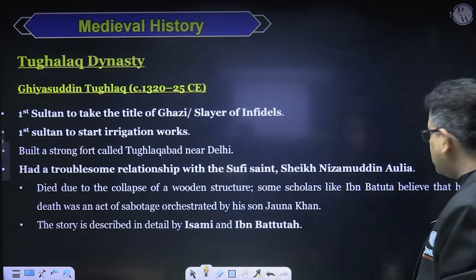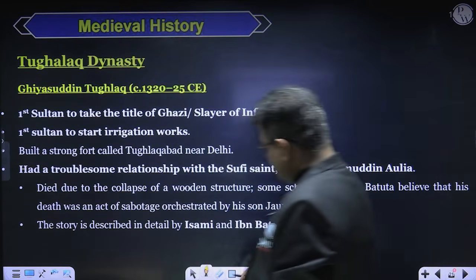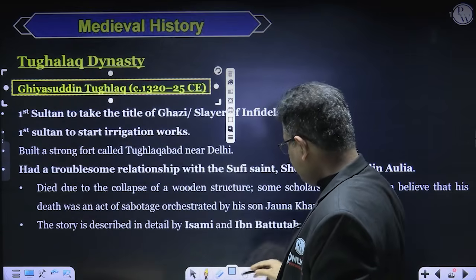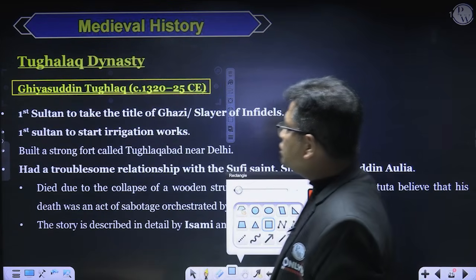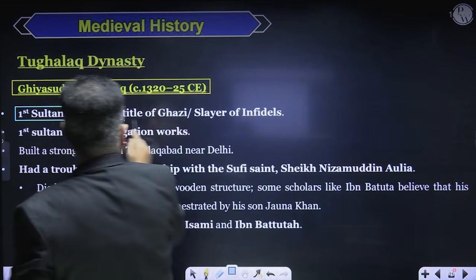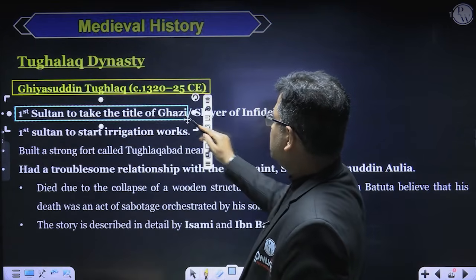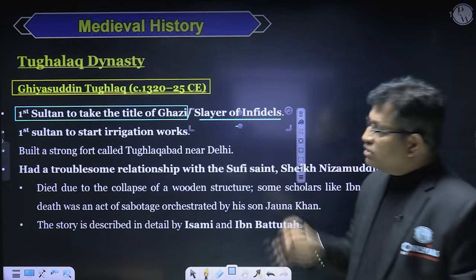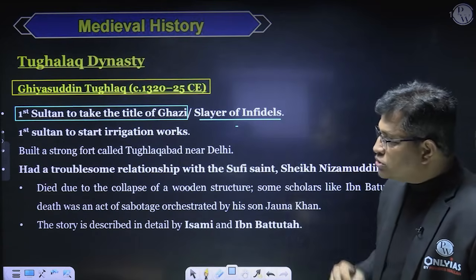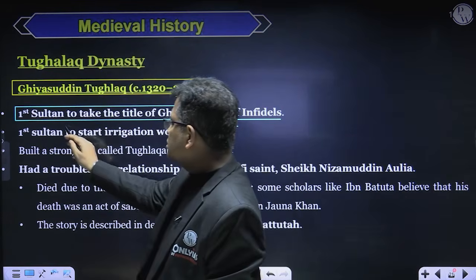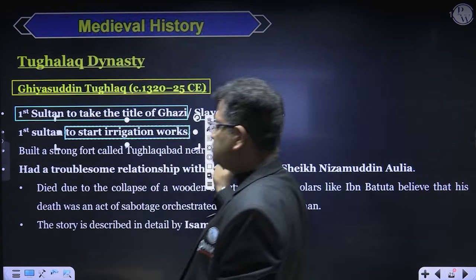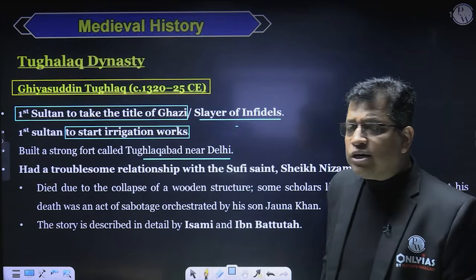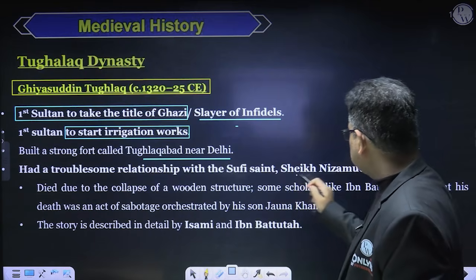So let's continue now. Within this Tughlaq dynasty, the first sultan is Ghiyasuddin Tughlaq. In fact, sir, madam, he was the first sultan to take the title of Ghazi. And what is the meaning of Ghazi? Ghazi means slayer of infidels, that is called kafir. Again, the founder of this dynasty, Ghiyasuddin Tughlaq, was the first sultan of Delhi Sultanate to start irrigation works. He built a strong fort called Tughlaqabad near Delhi. And he did not have a good relation with a Sufi saint whose name is Sheikh Nizamuddin Auliya.